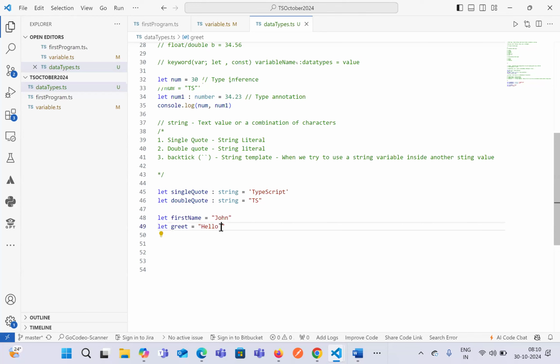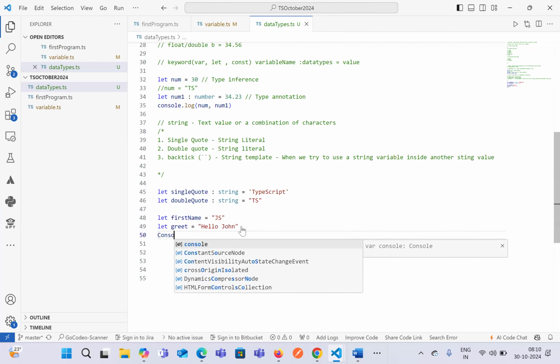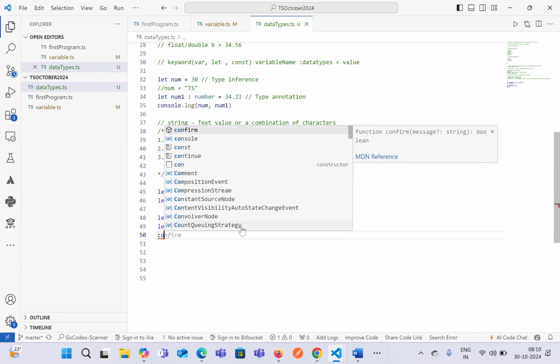So one thing is, if you know the name, we can directly define. Let's say if it is coming from a file or a different first name can appear. At that point of time, it will always display a complete value as hello John every time, even though if you change it to, let's say, JS, this value will always define us a variable that we are trying to use inside a greet.